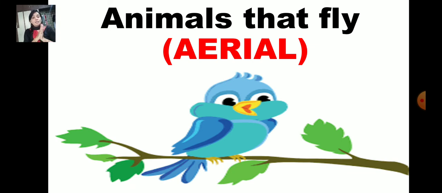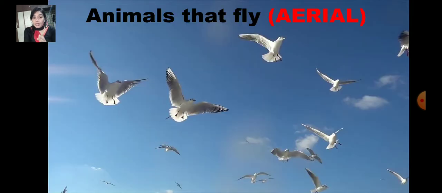Animals such as birds and bats spend a lot of time in the air. You must have seen them always flying. They are known as aerial animals. The animals, like birds and bats, which spend a lot of time in the air are called aerial animals.